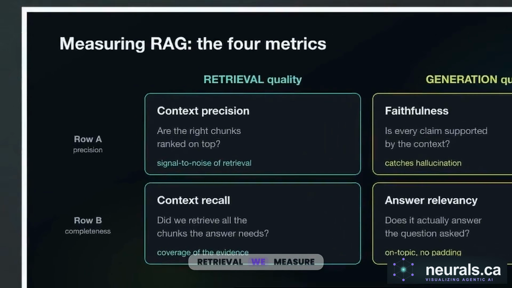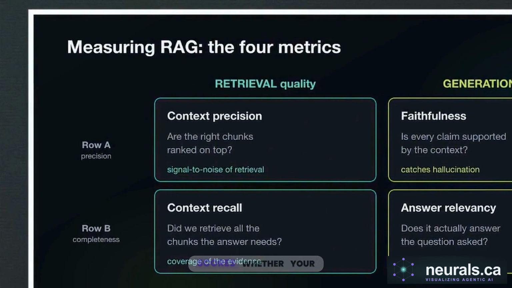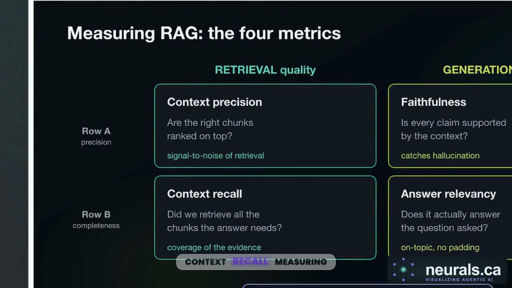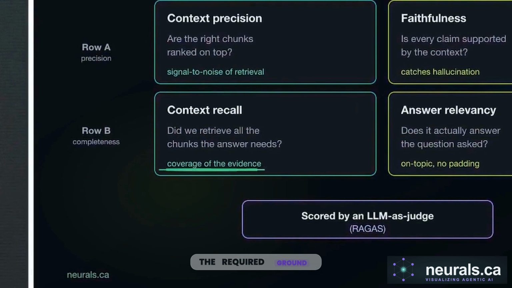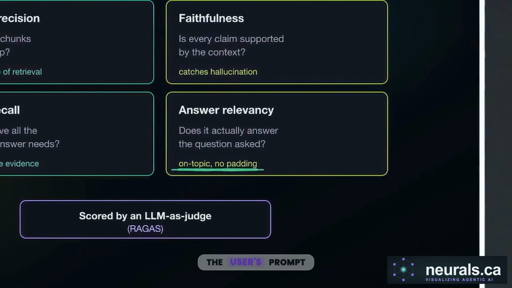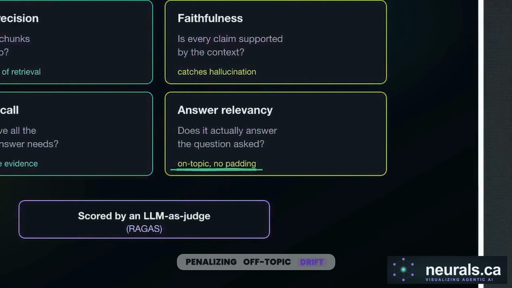Under retrieval, we measure context precision. This scores whether your engine surfaced the highest signal chunks at the top of the ranking. Below that is context recall, measuring what fraction of the required ground truth evidence actually made it into the retrieved chunks. On the generation side, answer relevancy scores whether the text strictly addresses the user's prompt, penalizing off-topic drift.